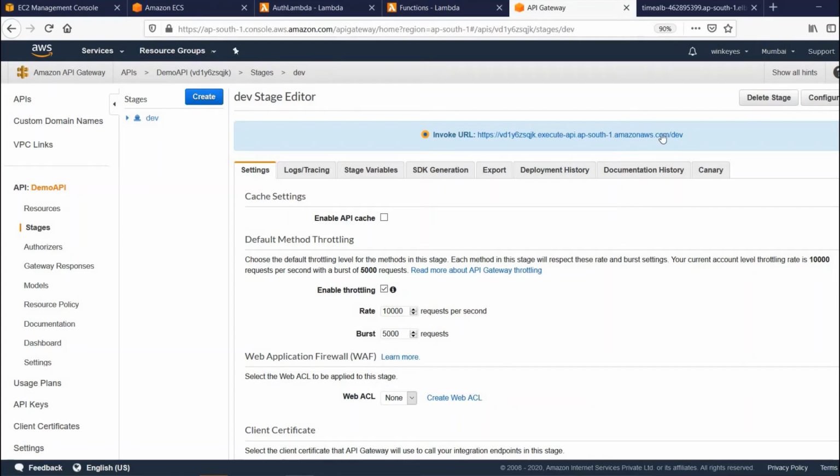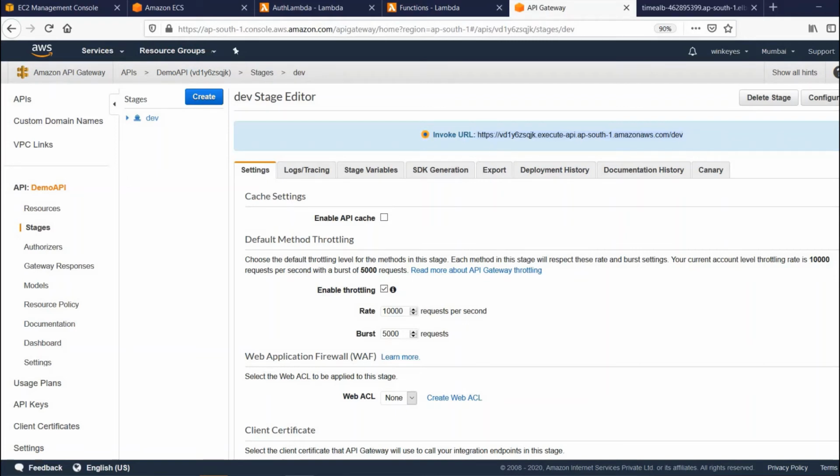Okay, so this is the endpoint, an API endpoint which is exposed to the internet. As I said in the initial diagram, this is the endpoint the internet will be hitting to get that particular service.